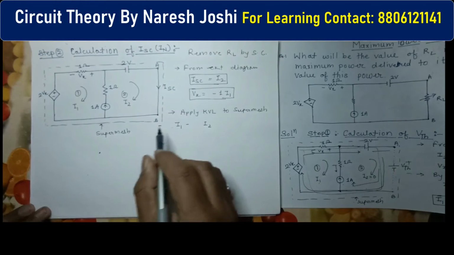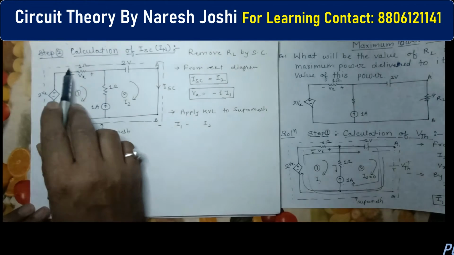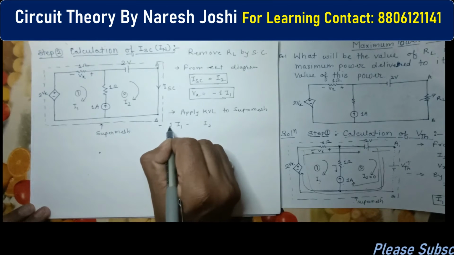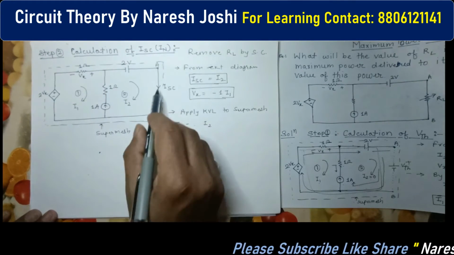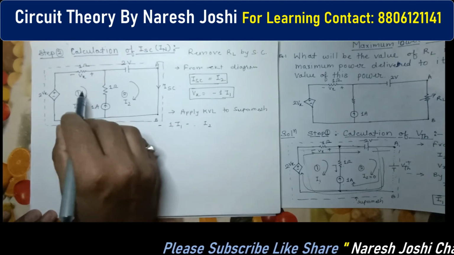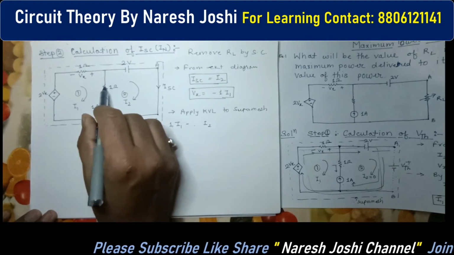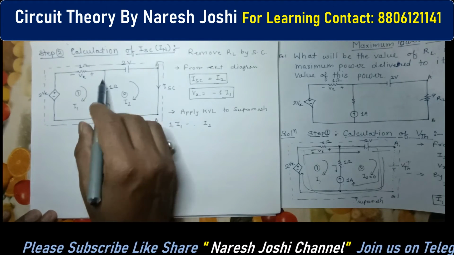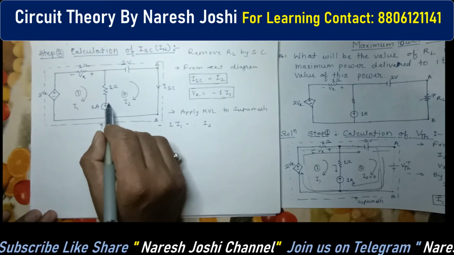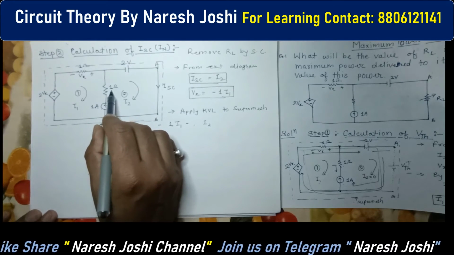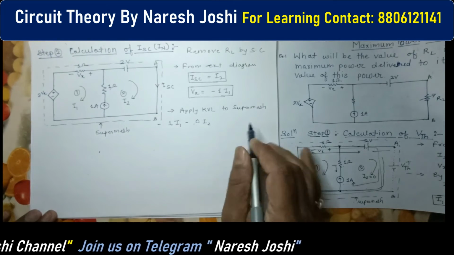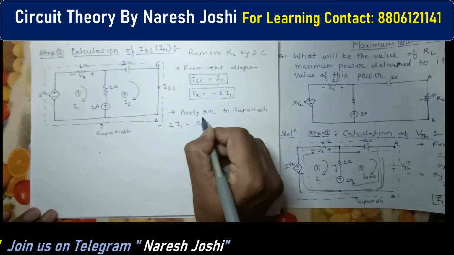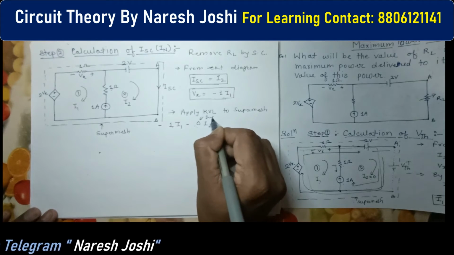You have to check through which resistance I1 is passing, only the 1 ohm, so you can write down 1 ohm. Now through which resistance I2 is passing? There is no resistance in this path. Do not come in this path because this is a redundant resistance. We never consider this resistance, because due to this current source it becomes redundant. So here this is 0. This is a very important concept, always remember.